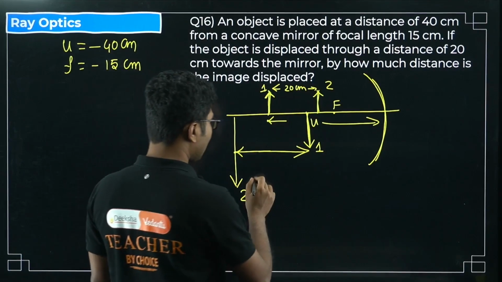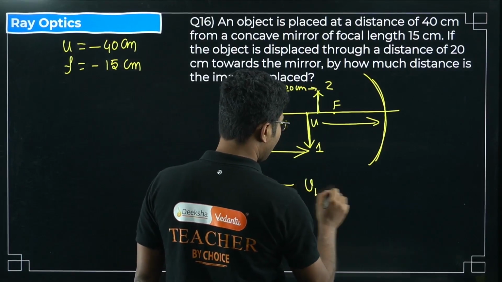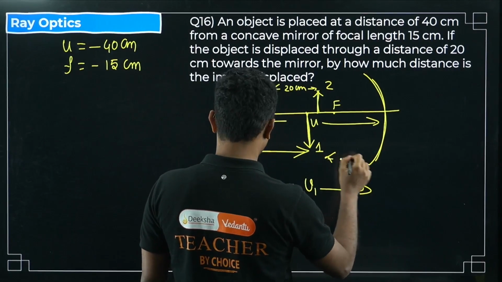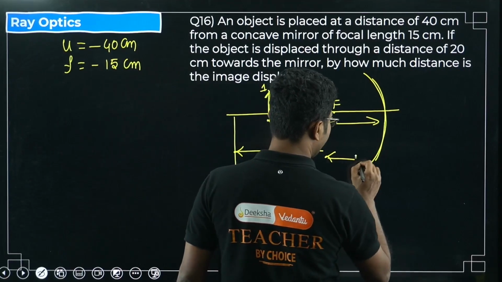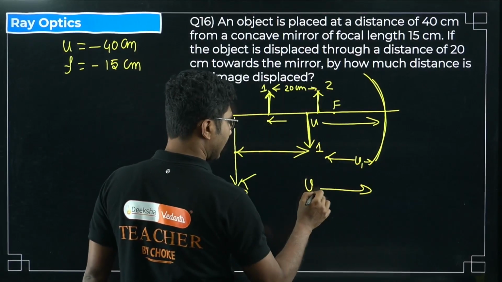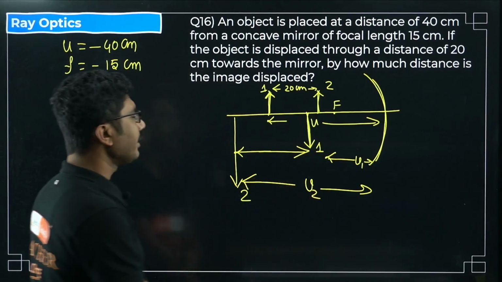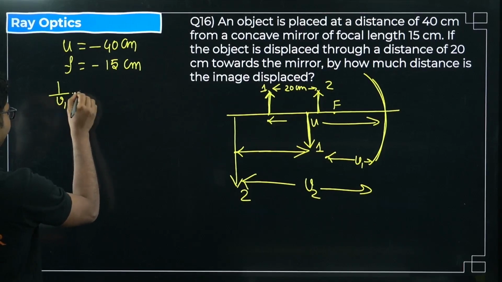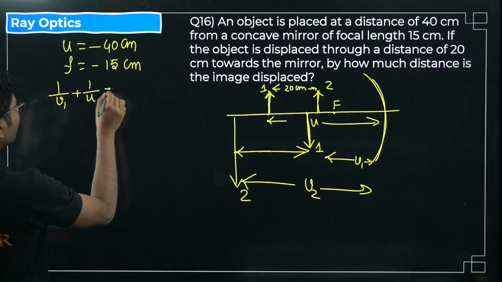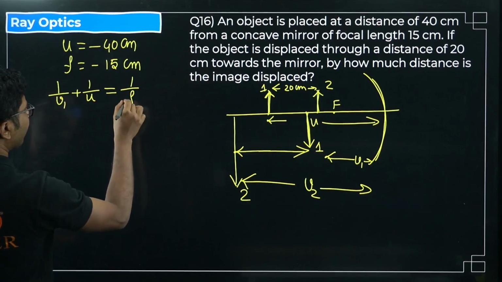Say first image distance was V1, the next was V2. First object distance is U1 and the second object distance is U2. Then we have to calculate using the mirror equation, that is 1 by V1 plus 1 by U1 equals 1 by F, right?